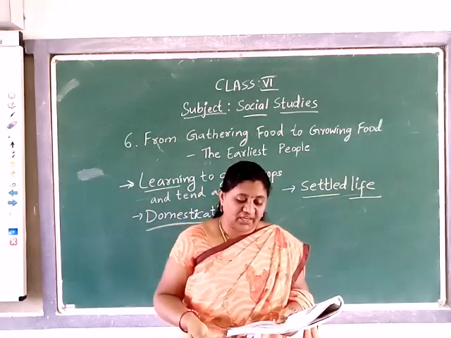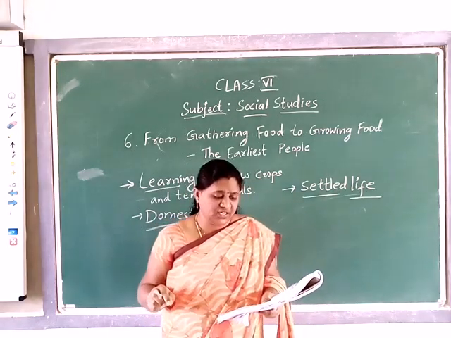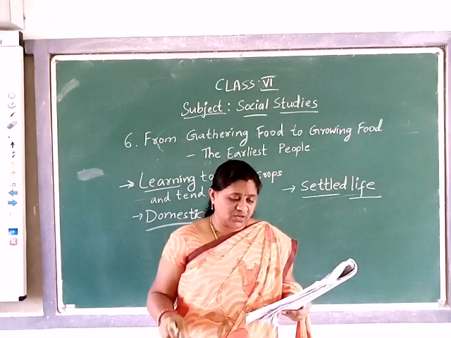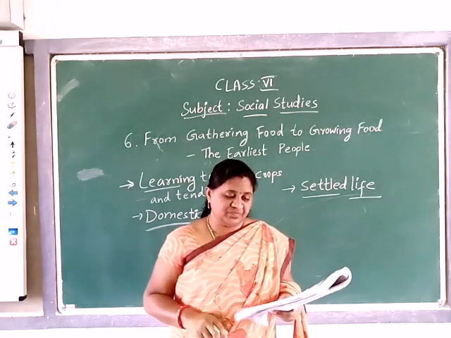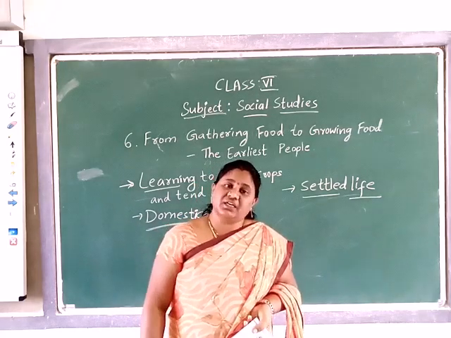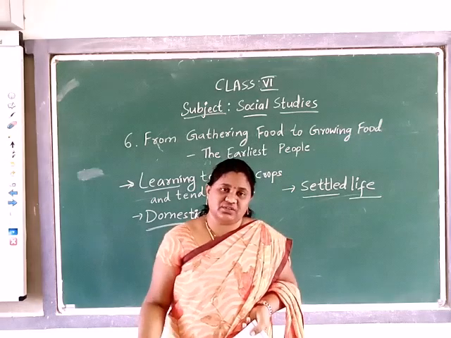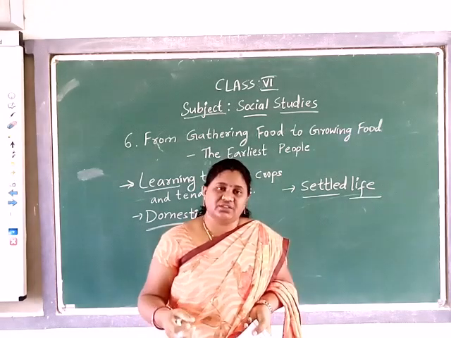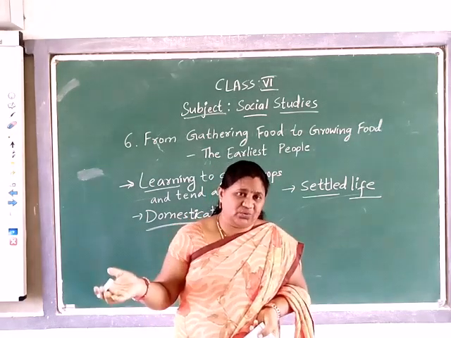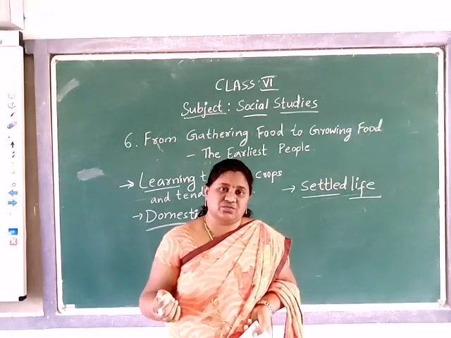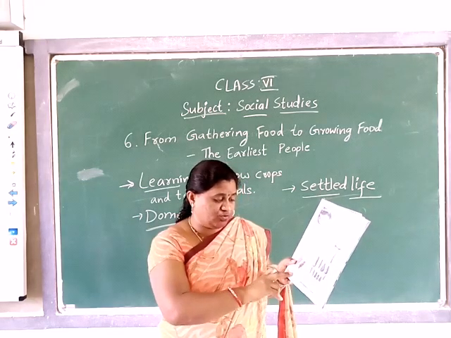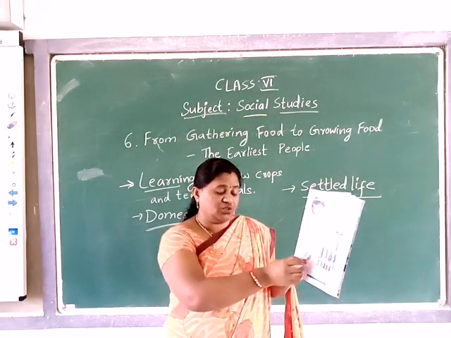Okay, when archaeologists dug up the place where early farmers lived, they usually found the remains of huts, pots, stoves, microliths and grinding stones. The archaeology department is another one, okay, it is finding out the early people's remains, any exhibits. So when the archaeologists were digging, they saw some grinding stones and microliths, okay, and seeds also, which you can look at here. Archaeologists have found the remains of food preserved 12,000 years ago.